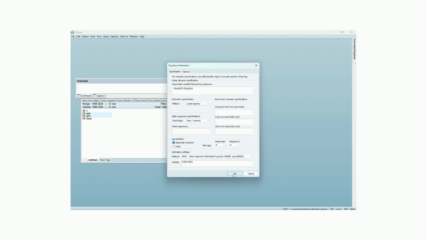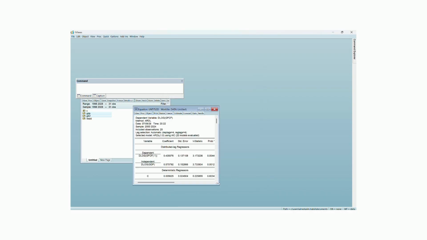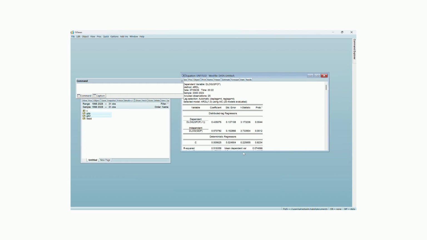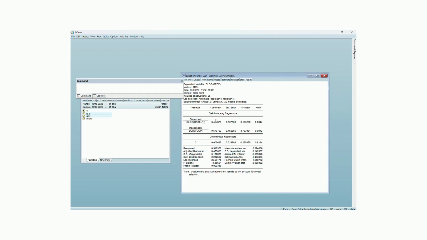Adjusting the sample. Next, we adjust the estimation sample to 2000 to 2024. Interpreting the results. Looking at the coefficients, the lagged GFCF term is 0.435, statistically significant at the 1% level, showing meaningful momentum in capital formation from one year to the next.